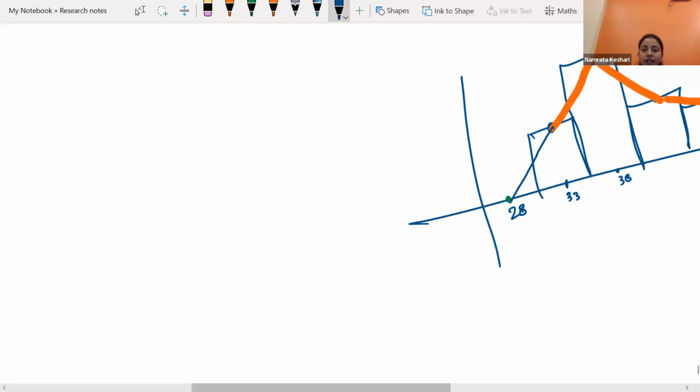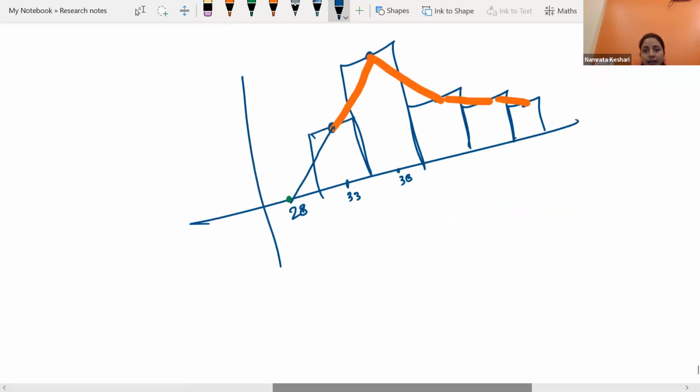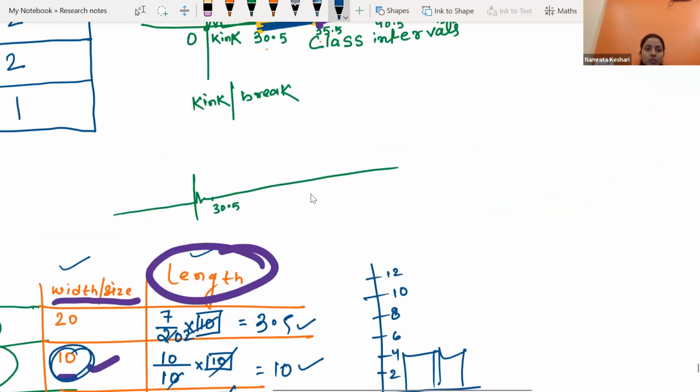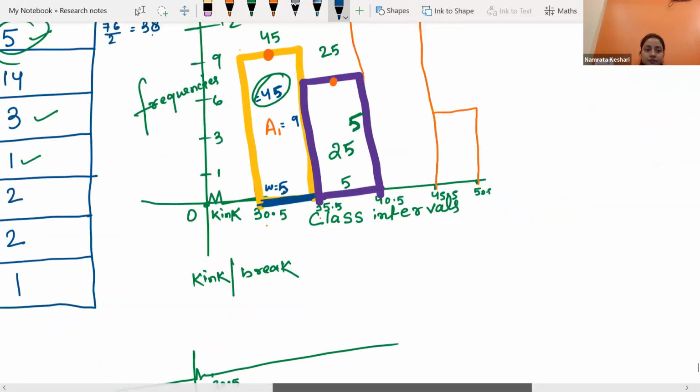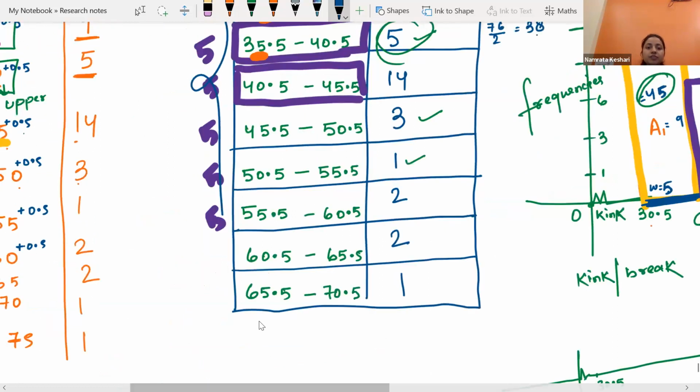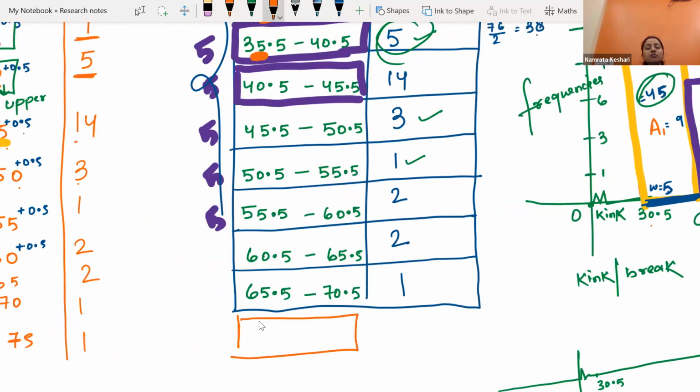Similarly, wherever our data ends, at the last class interval, let me check what the last one was. 65.5 to 70.5. You have to create one more class interval at the end by yourself while drawing the frequency polygon.